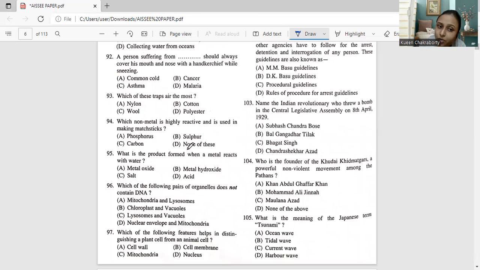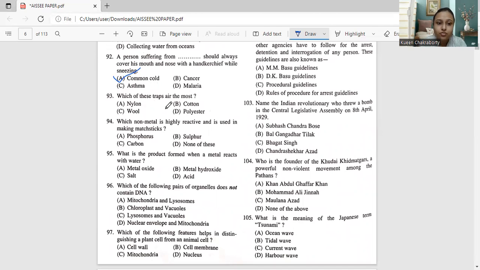Common cold is a communicable disease, so there is a need to cover the mouth and nose with a handkerchief, otherwise the disease will get passed on to the other person. Cancer is not a communicable disease, neither is asthma nor malaria. So accordingly, only for a communicable disease do we need to cover our mouth and nose, and that is for common cold. That is option A.